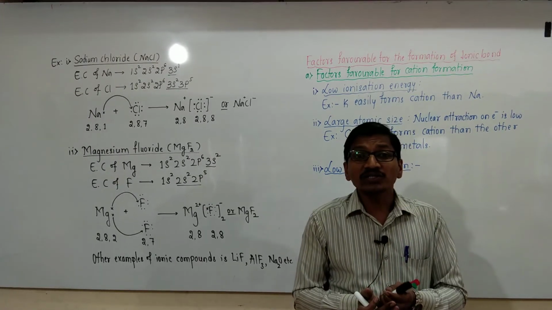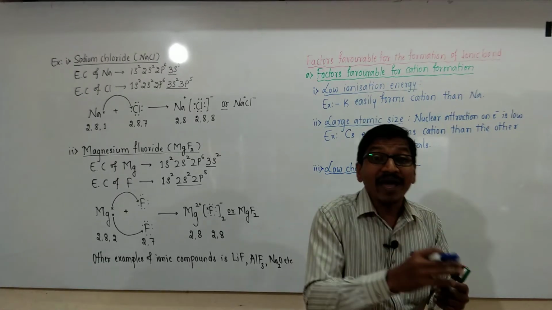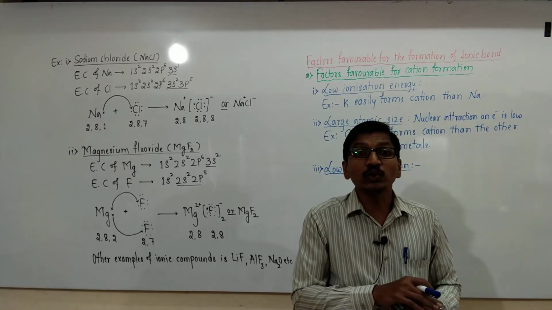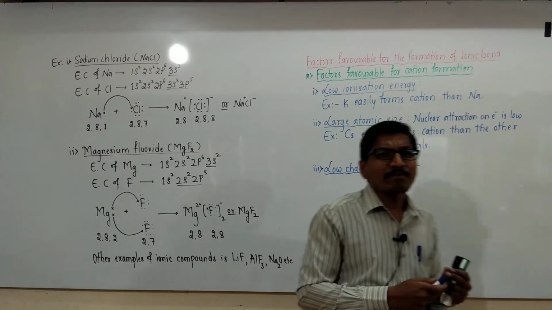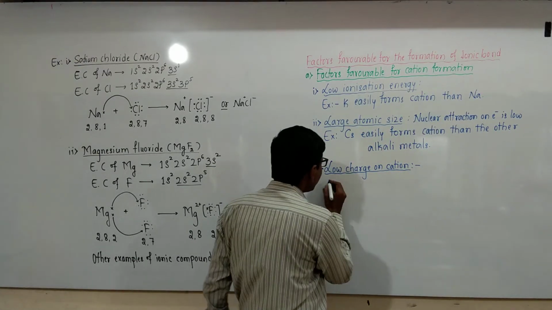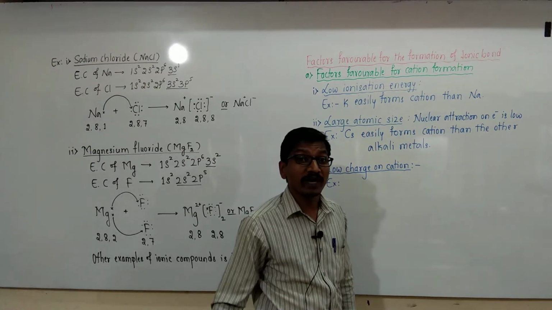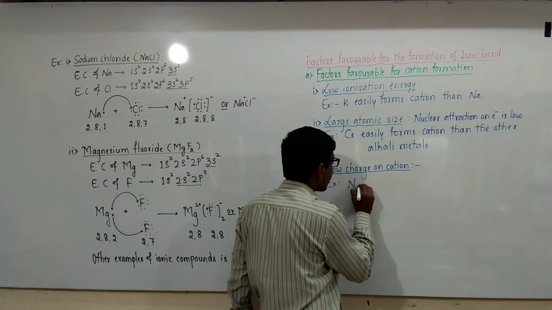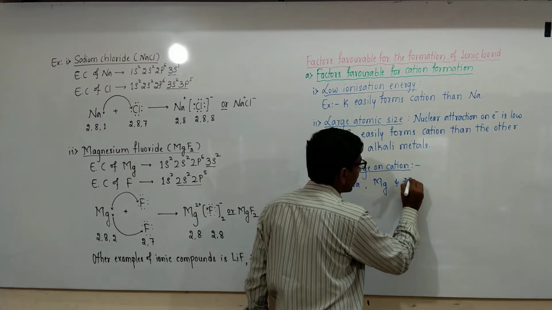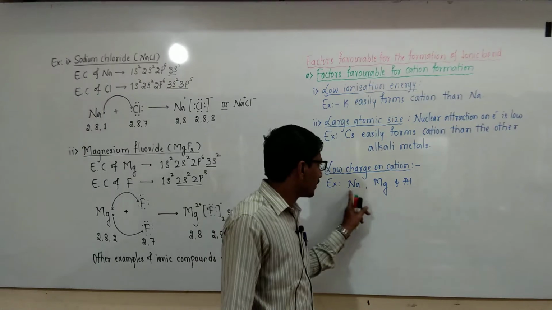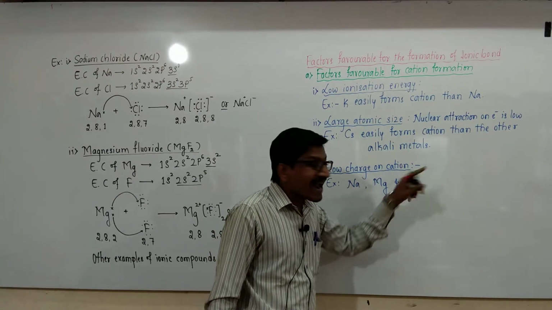High charge ions require more amount of energy to eject the valence electrons. For example, let us consider low charge on cation, for example, sodium, magnesium and aluminum. Let us consider these three elements.